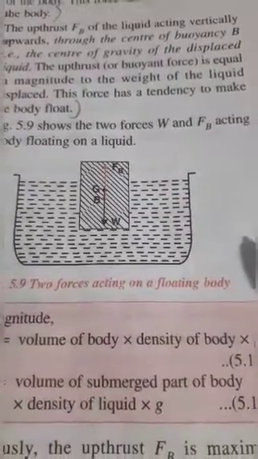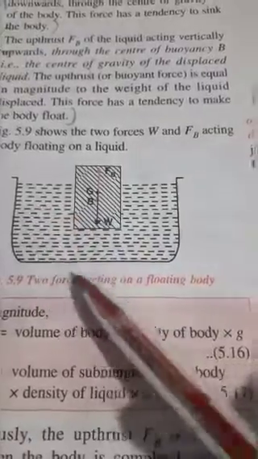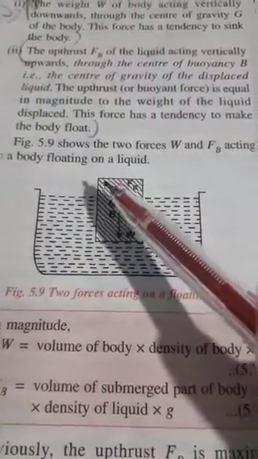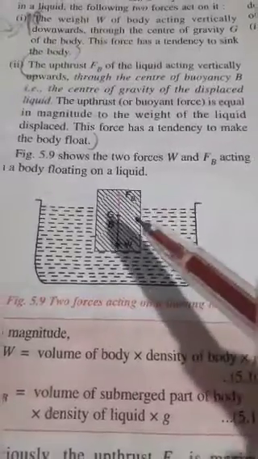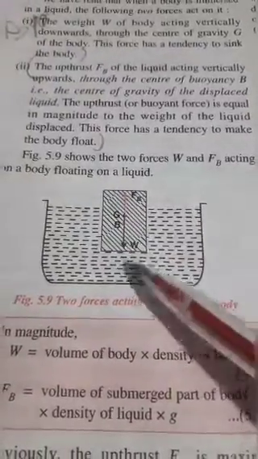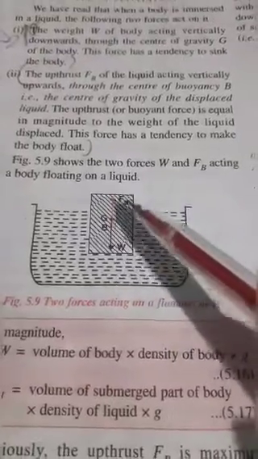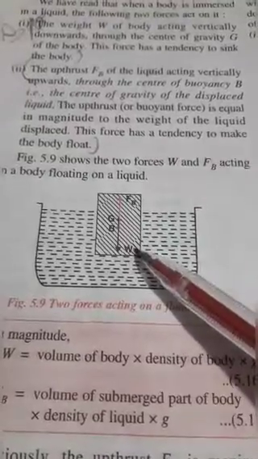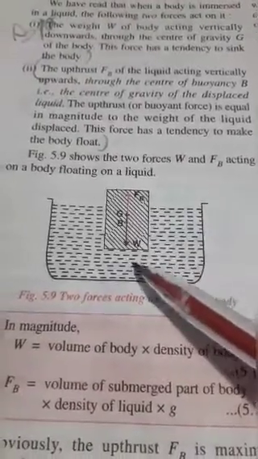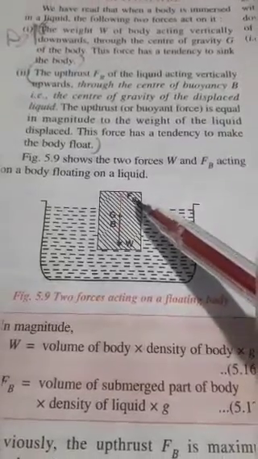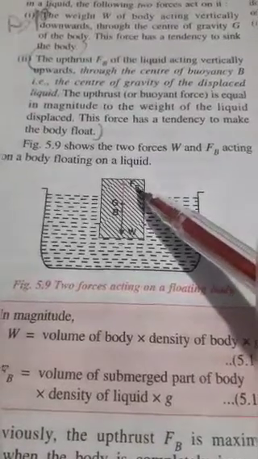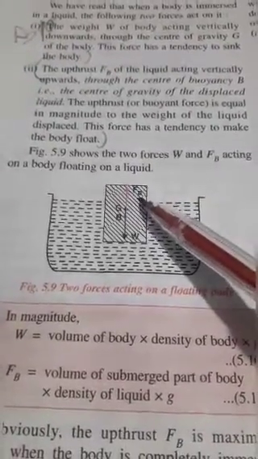So students, I am showing a picture here. You can see a container full of water, and a block immersed inside the water. You can see the two forces acting in opposite directions. The first is the weight of the body, which acts vertically downwards, and the second is the upthrust force, denoted by FB, which acts vertically upwards.